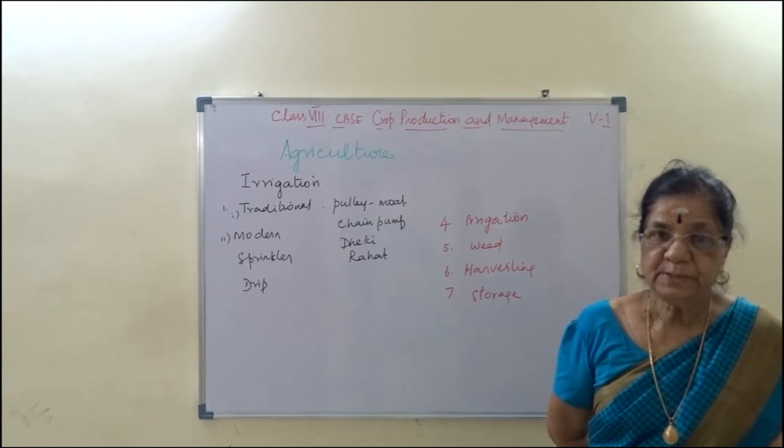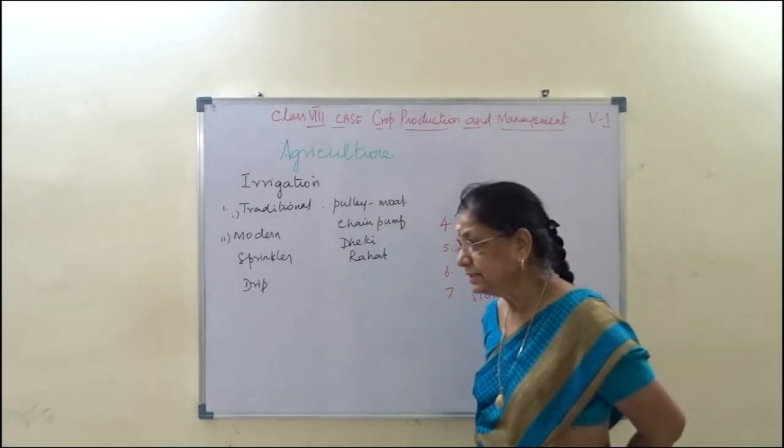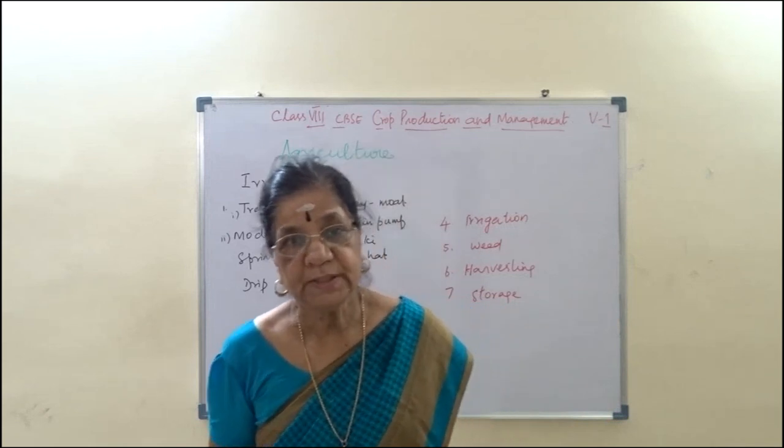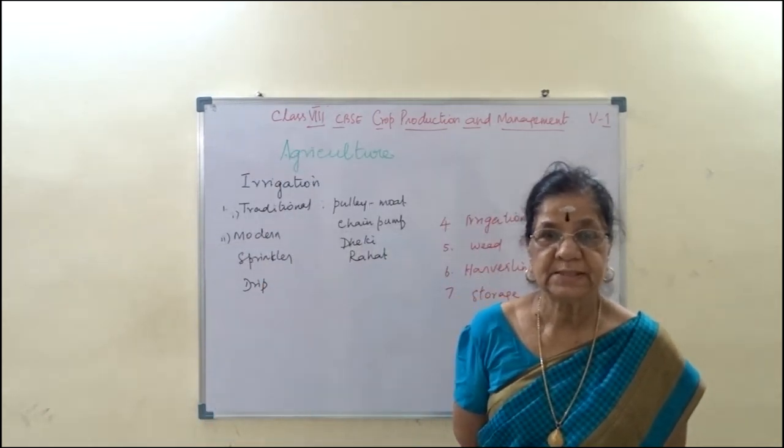It is a very big drum-like structure that is called silo. And again, while storing there should not be any moisture content. I hope you understand this.